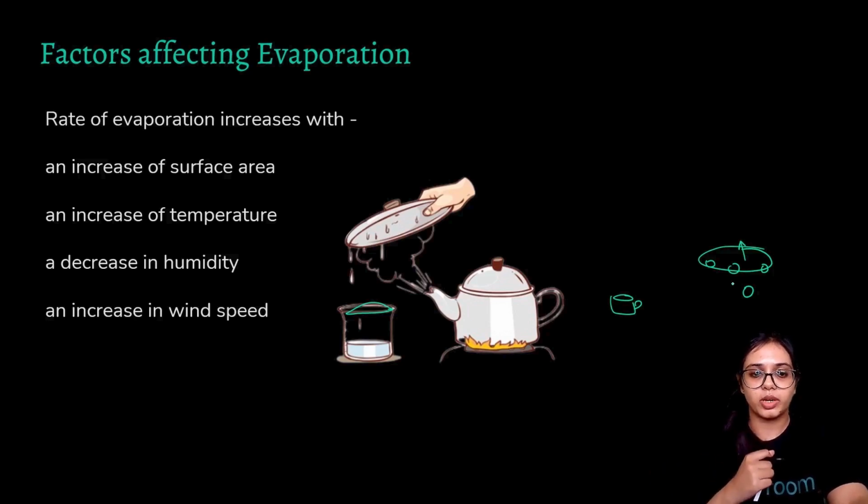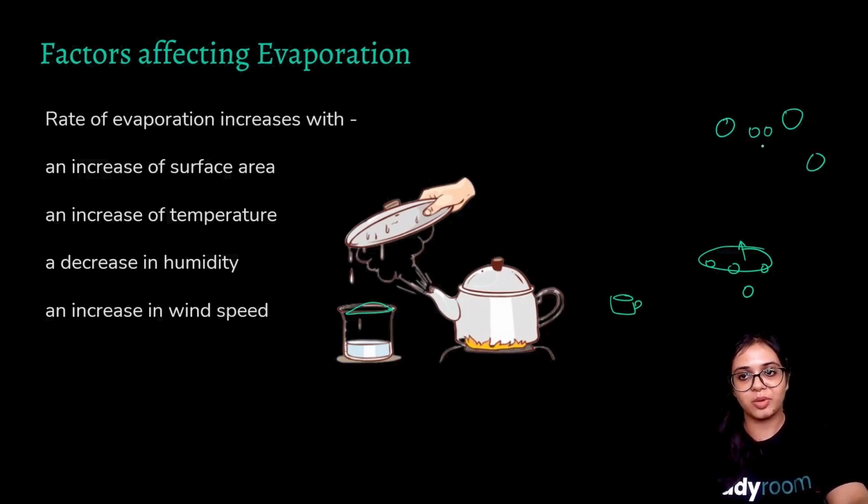A decrease in humidity. Humidity is basically the amount of water molecules present in air. So if air molecules already have certain water molecules present between them, this is humid. Suppose this large particle is an air particle, whatever gases the air might contain, and these small other ones are water vapors. Both of these are in the gaseous state.